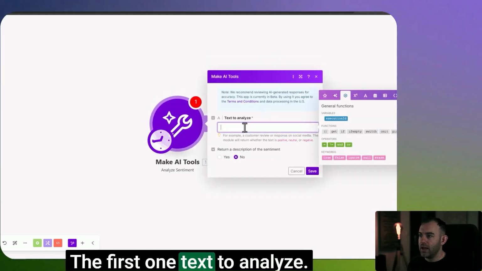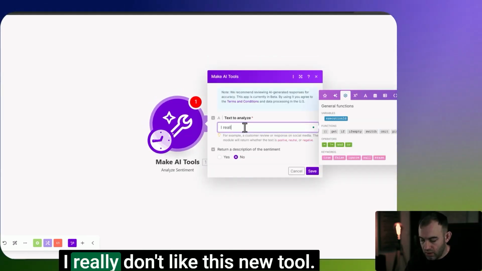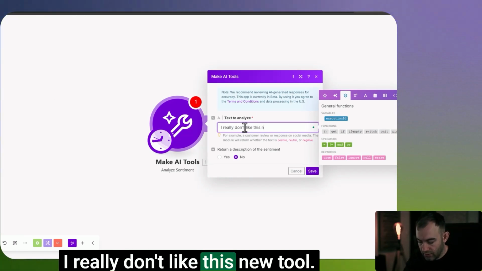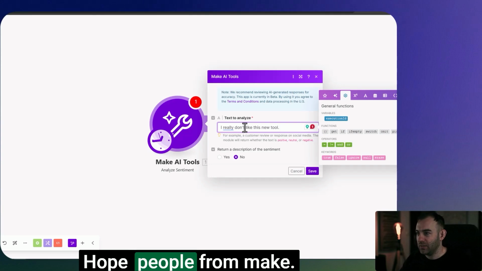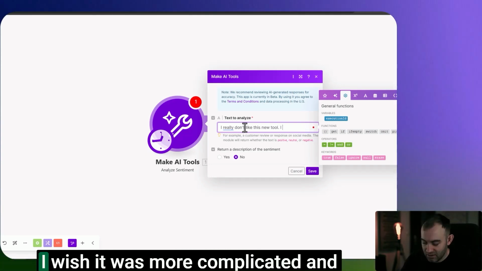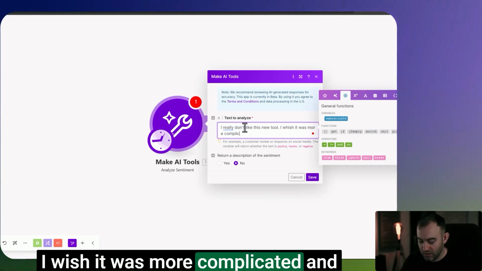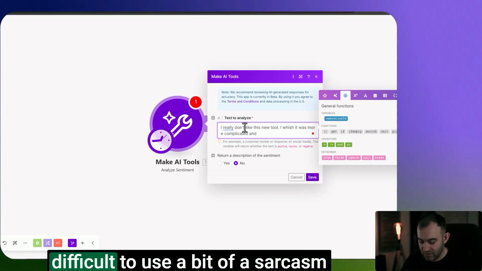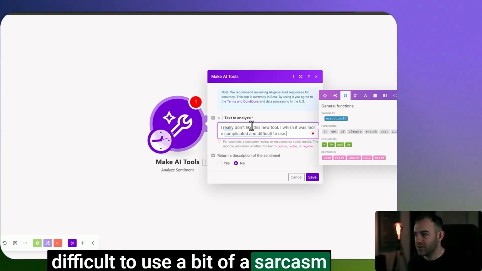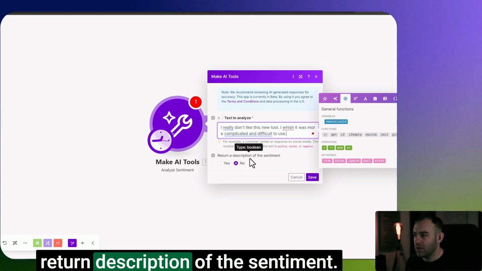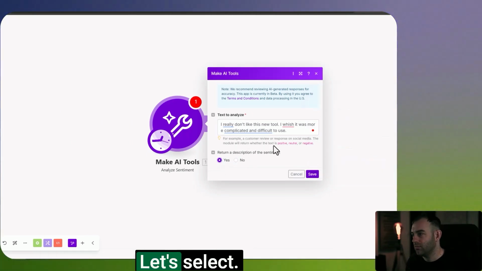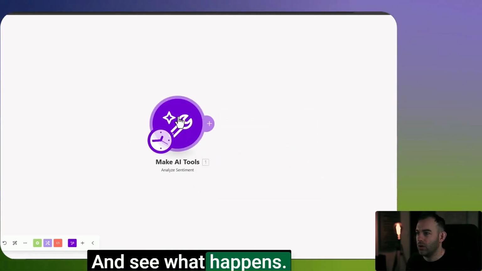The first one. Text to analyze. I really don't like this new tool. Hope people from make.com don't listen to this. I wish it was more complicated and difficult to use. A bit of sarcasm. Return description of the sentiment. Let's select yes and see what happens.